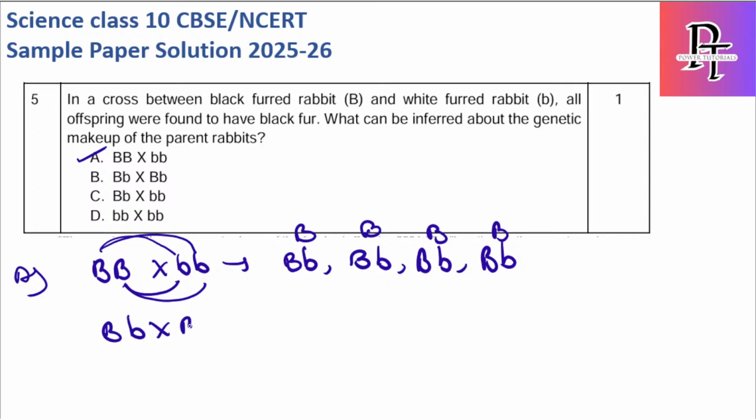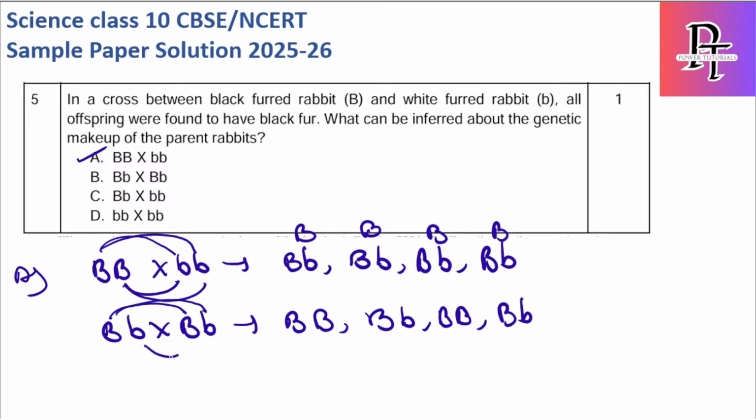Capital B small b, capital B small b. So here it will become capital B, capital B, capital B small b, again capital B, capital B, capital B small b. So when I am saying this, capital B, capital B, capital B small b, small b capital B. Okay, this is wrong, it is small b capital B. Small b capital B and small b small b.